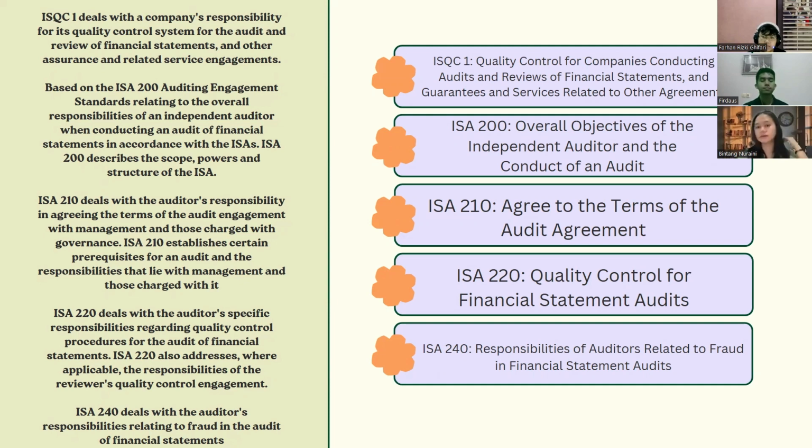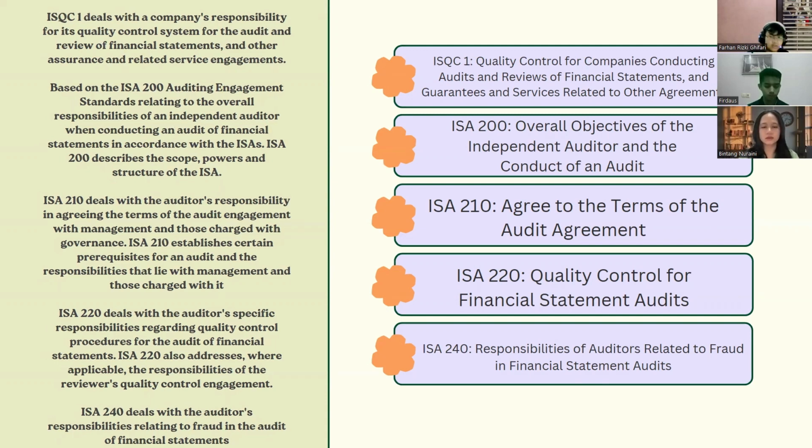And the last rule is ISA 240, namely the auditor's responsibilities relating to fraud in an audit of financial statements. This rule deals with the auditor's responsibilities relating to fraud in the audit of financial statements.